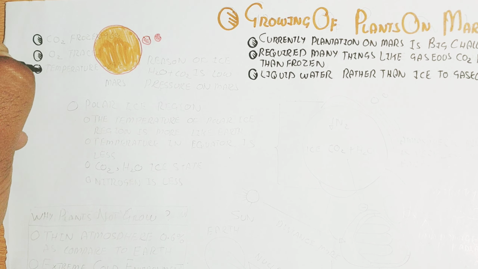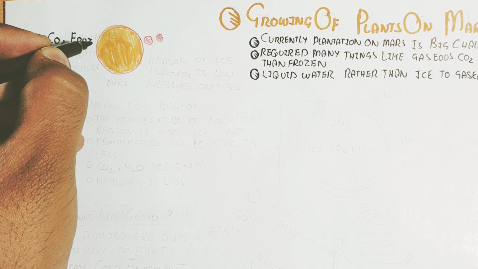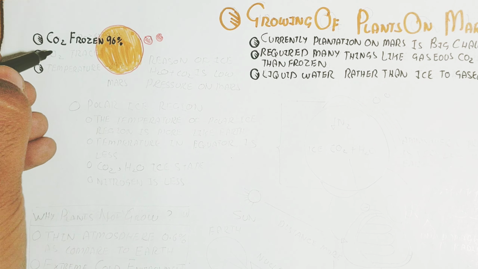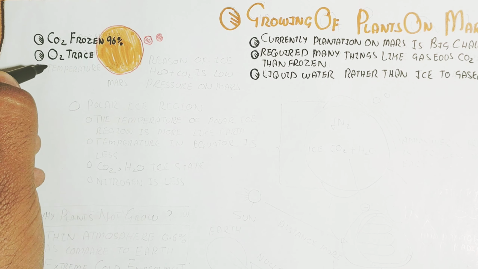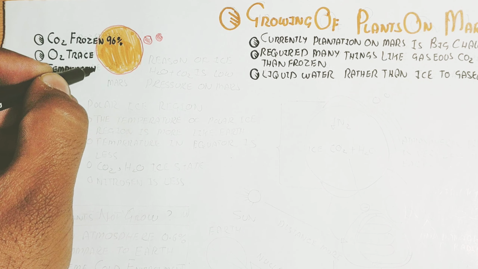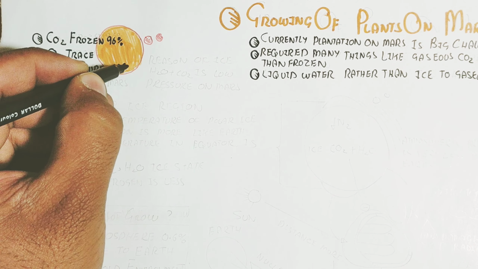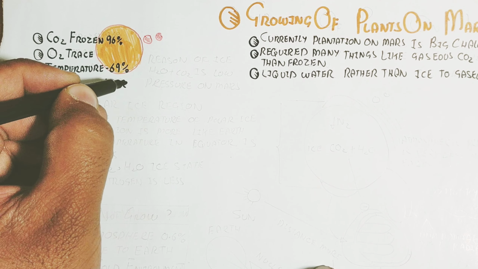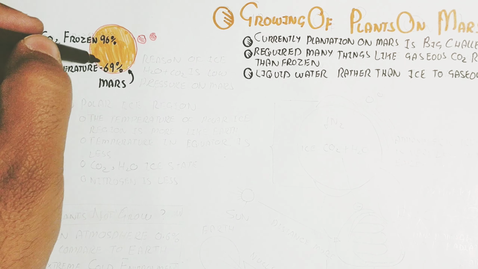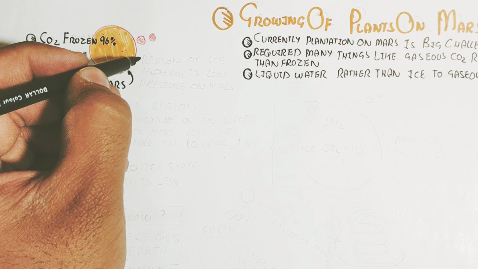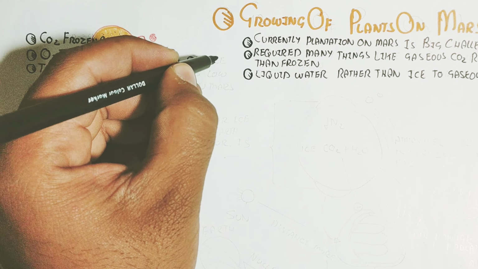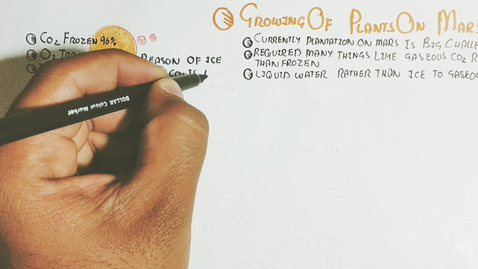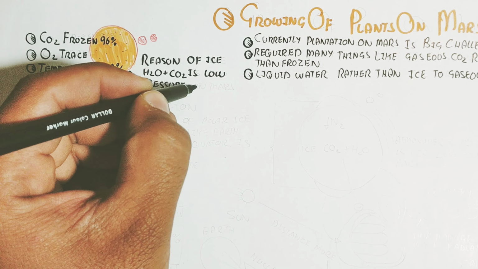The atmosphere is 96% carbon dioxide with only a trace of oxygen. This is Mars, which has two moons. The temperature can be minus 69 degrees Celsius. Atmospheric pressure compared to the Earth is 0.001% or thereabouts.